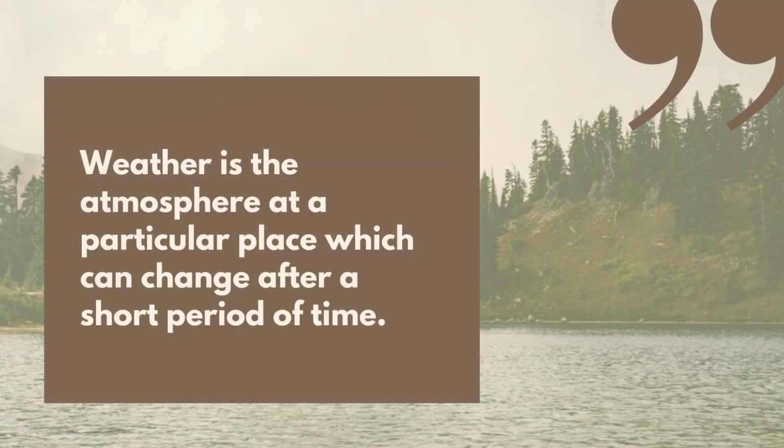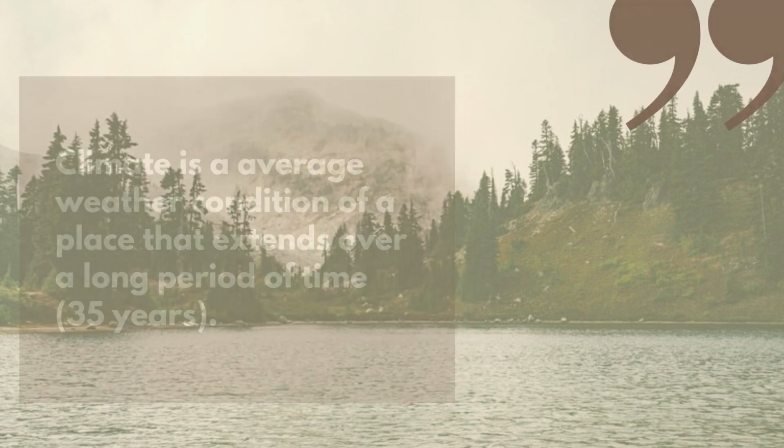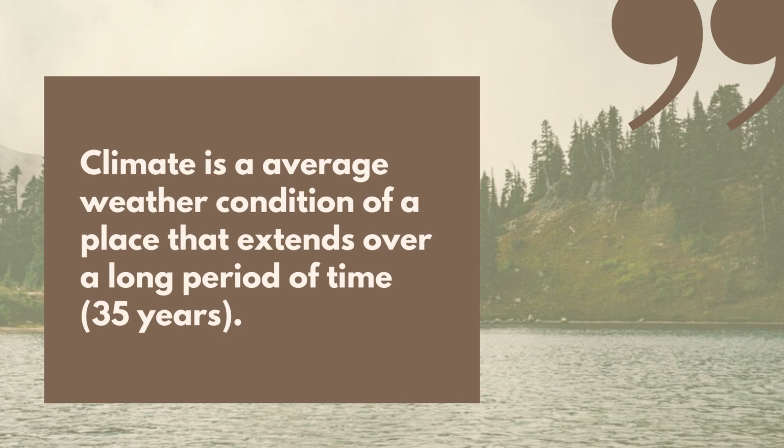Firstly, what is weather? Weather is the atmospheric conditions at a particular place that change after a short period of time. And climate is the average weather condition of a place that extends over a long period of time, for example, approximately 35 years. So the basic difference between climate and weather is that weather extends for a short period of time, whereas climate extends over a very long period of time, for example, approximately 35 years.